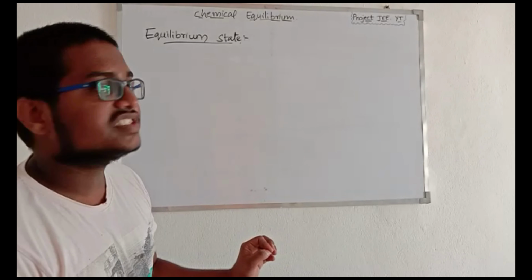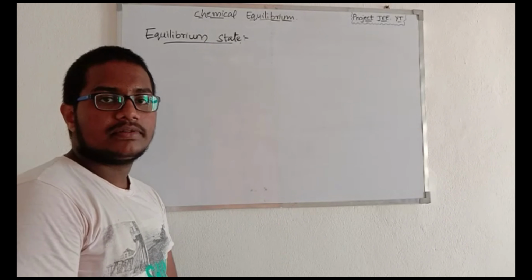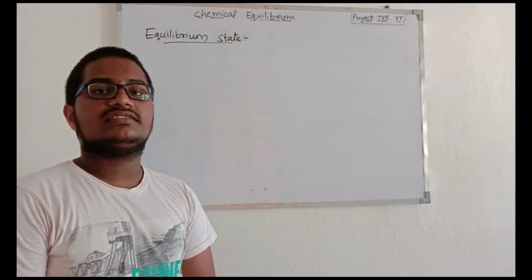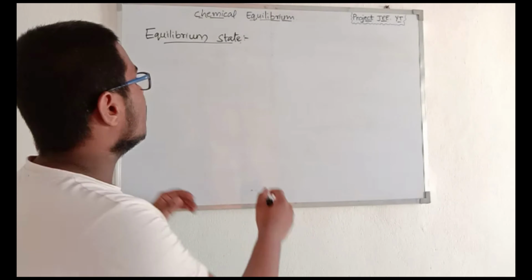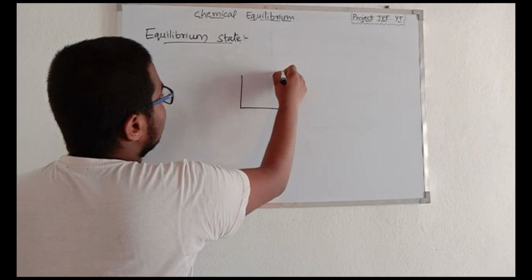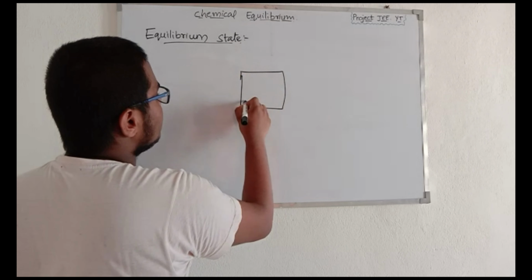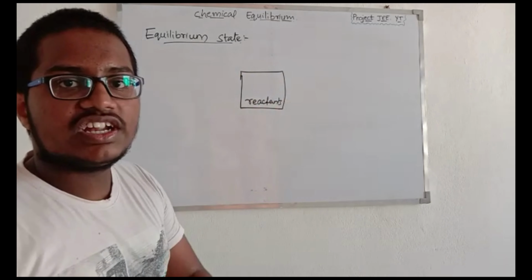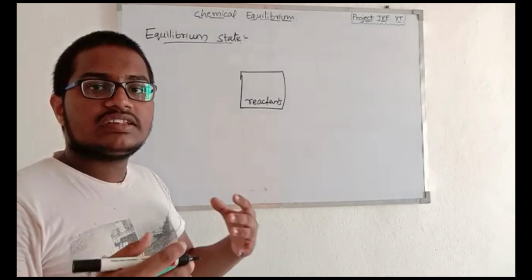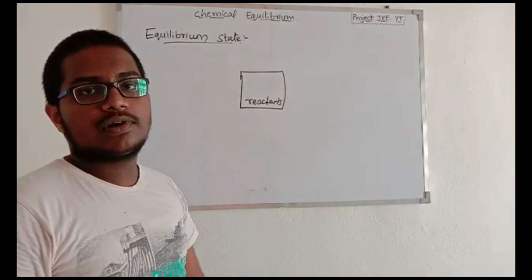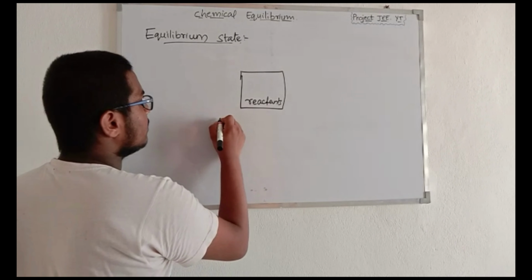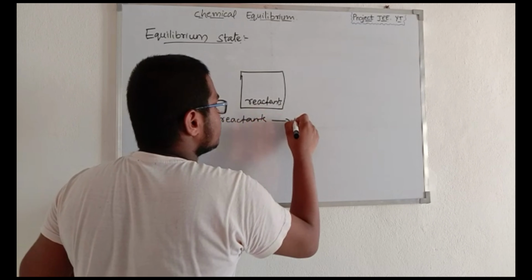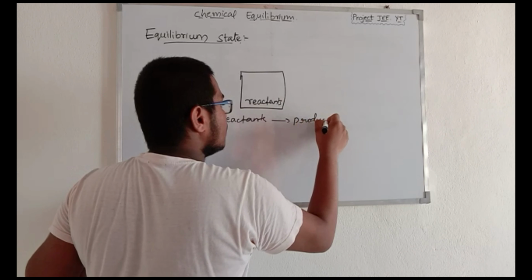So now let's discuss the main topic of this chapter, which is the equilibrium state. In order to understand this, let's imagine a situation where there is a closed vessel, and in that vessel there are some reactants. At some instant, the reactants start to react with each other to give the products.